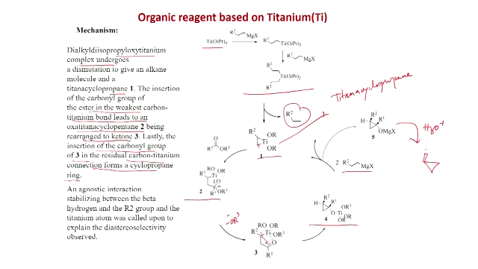And this is also important, that both groups are cis to each other. So, the cis compound is formed, and agostic interaction stabilization between the beta hydrogen and the R2 group and the titanium atom was called upon to explain the diastereoselectivity observed. So, this is very important, this is very much a diastereoselective reaction also. The cyclopropanol is formed as one isomer, and mainly the cis isomer is formed because of the agostic interaction.